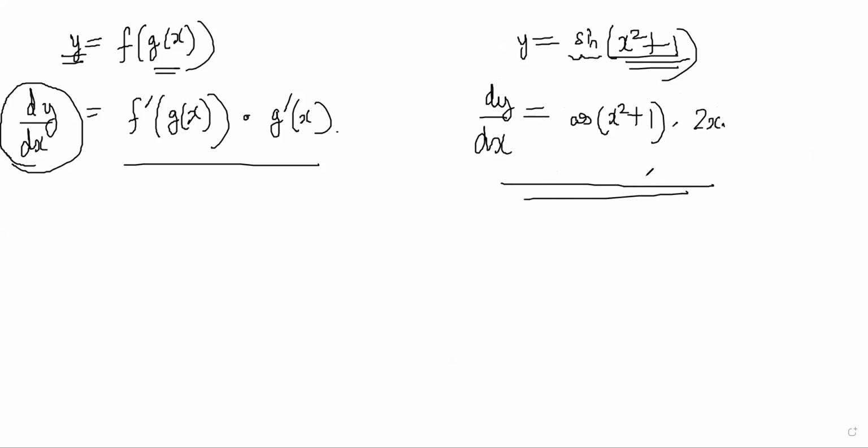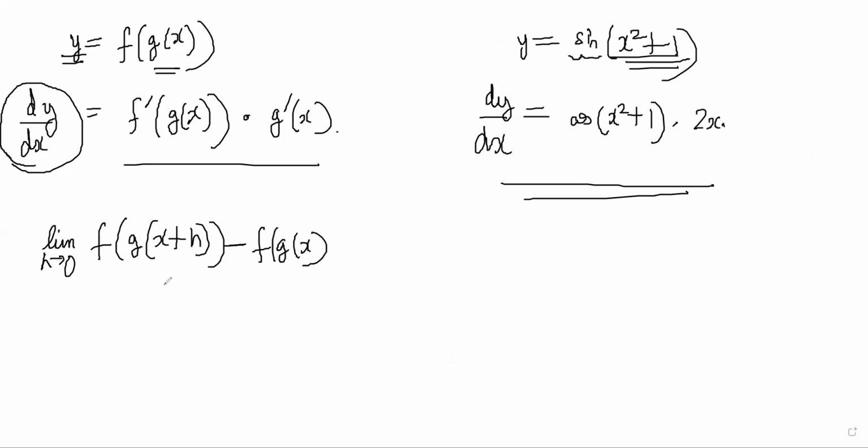So that is the idea of chain rule. Obviously, the rigorous proof of this can also be done. However, we will not be doing it right now. The rigorous proof will involve proving that limit h tends to 0, f of g of x plus h minus f of g of x by h is the same as this thing, right?